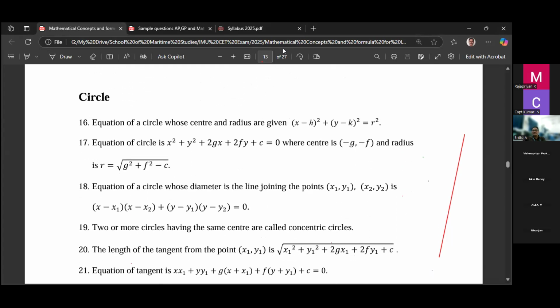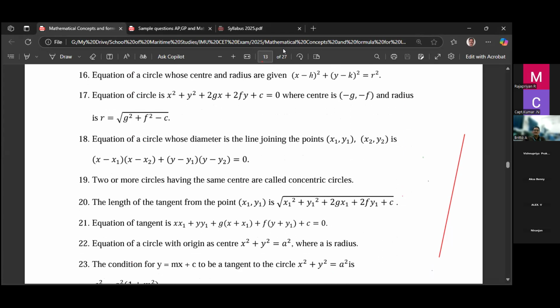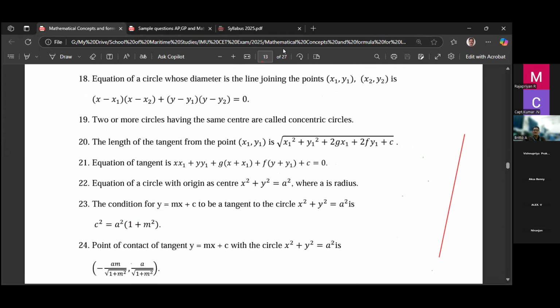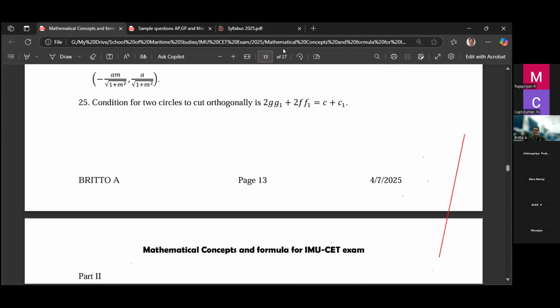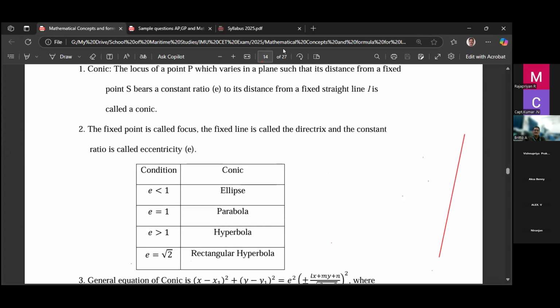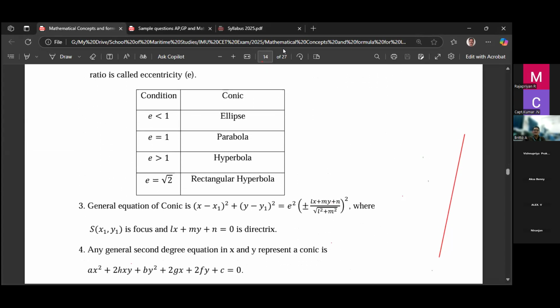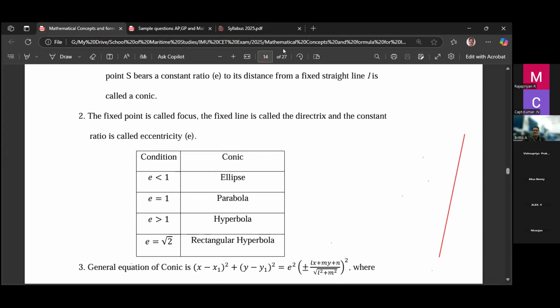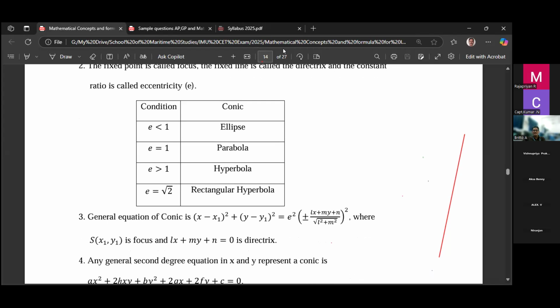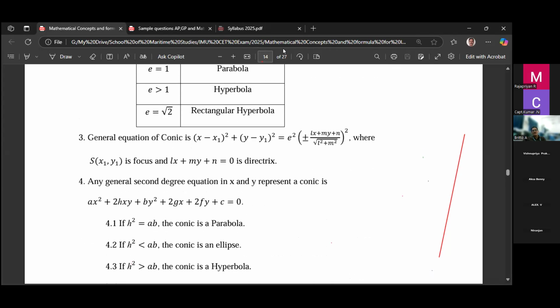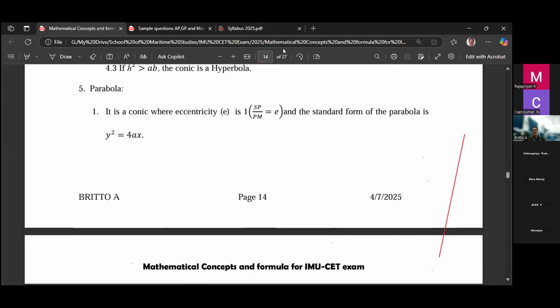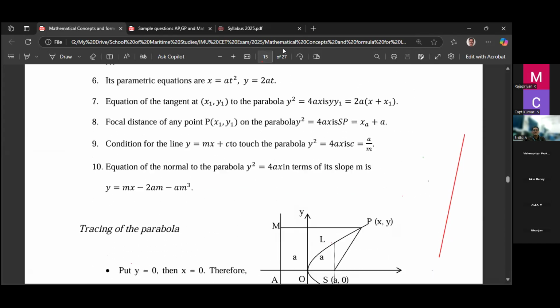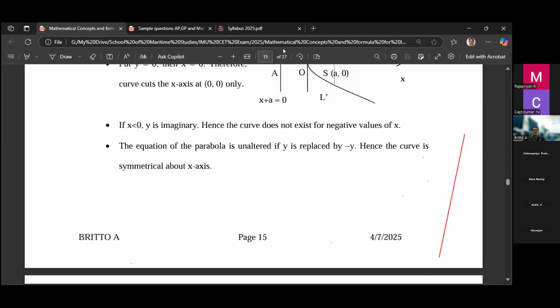So next one is the circle, right? For the circle, just remember the equation of the circle and the properties: center, diameter, all these concepts. Then ellipse, parabola, hyperbola. We should know what an ellipse is. For an ellipse the eccentricity is less than 1, eccentricity equal to 1 is a parabola, and eccentricity greater than 1 is a hyperbola. So remember these concepts. This is an ellipse equation, right?